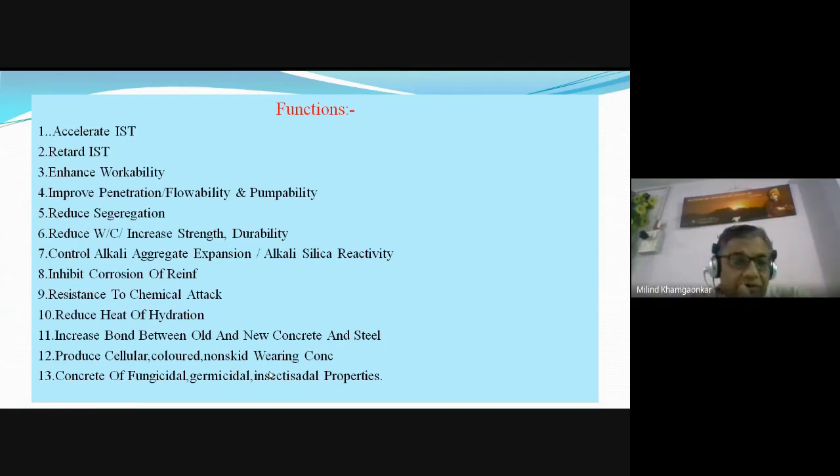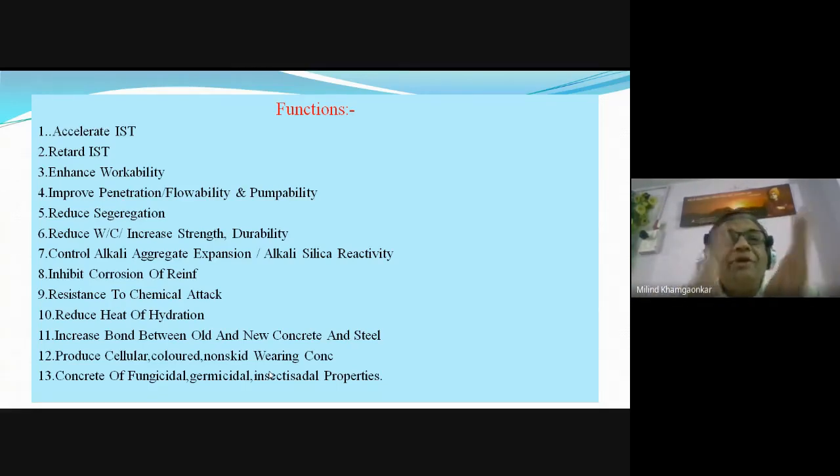Understand very clearly the acceleration of the initial setting time, and the second point is they retard the initial setting time. Okay, so what is the meaning of acceleration of the initial setting time? The acceleration means what is the initial setting time, minimum setting time needed?